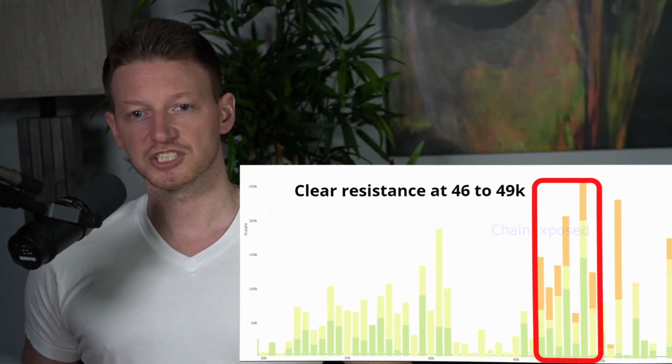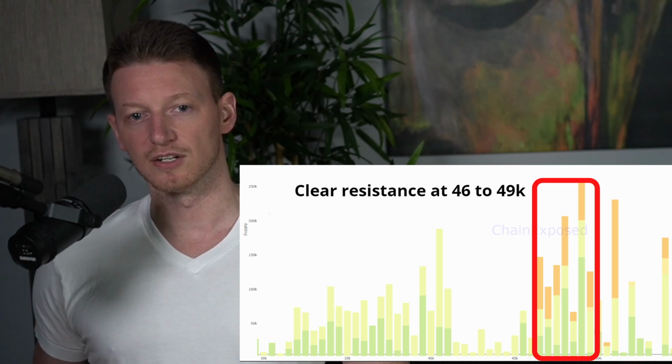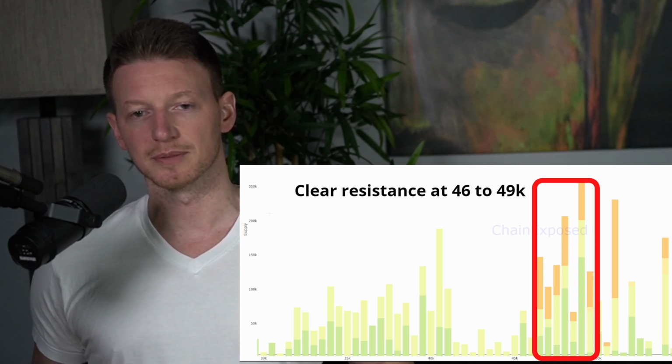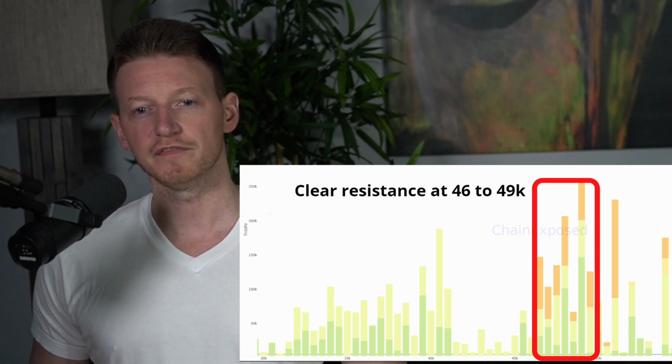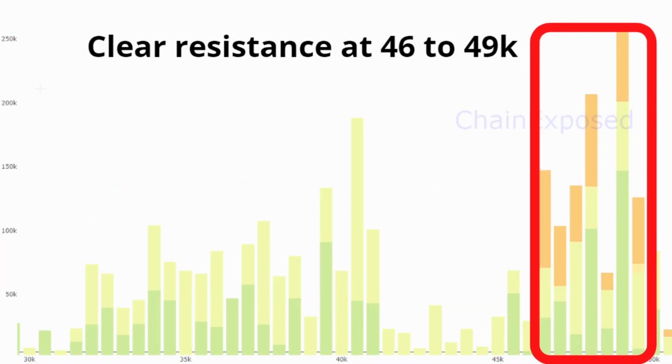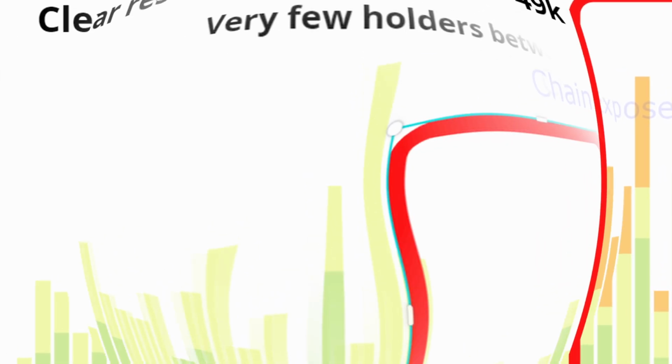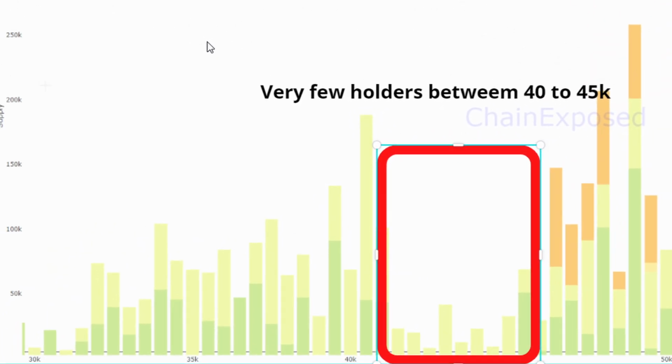So if we come back to this chart showing us where the coins are being held, I think a few things start to become clear. When we look at the various price levels of the long-term holders, first of all, we know that we're at a fair resistance level between 46 to 49.5K. However, take a look below us here, and we see that there's essentially very little of the asset acquired by longer-term holders in this range, between 41 up to 46K.